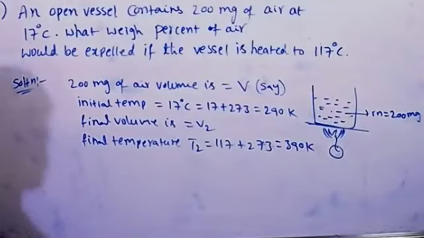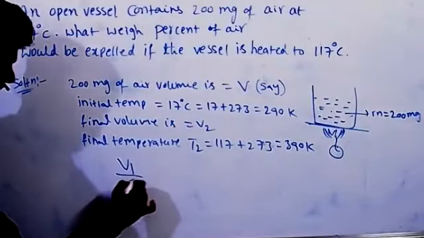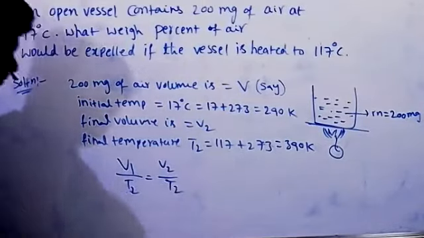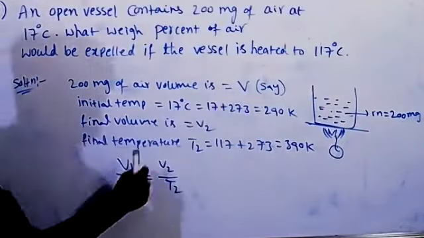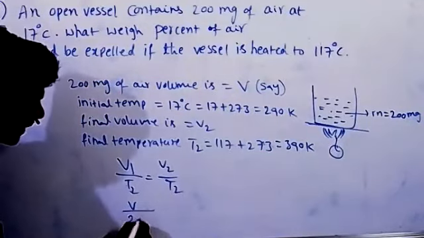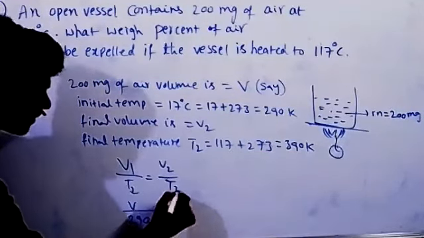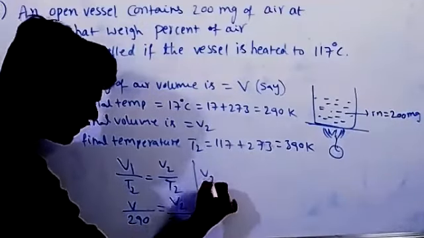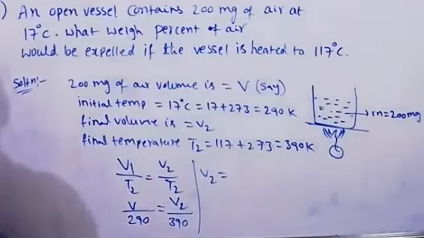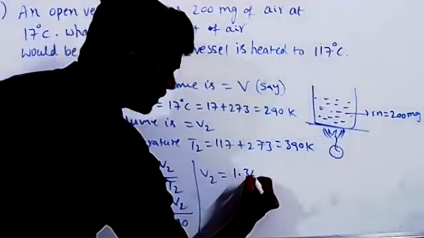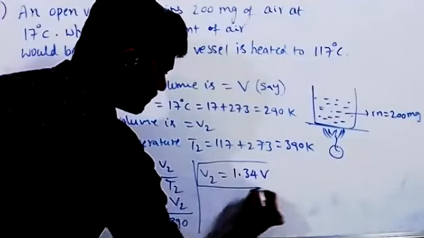So here also we'll apply V1 by T1 equal to V2 by T2. Initial volume is just V, temperature is 290 Kelvin, equal to V2 by T2, and the T2 is 390. So from this, V2 value is 390 by 290 into V. Value comes 1.34. This is V2.